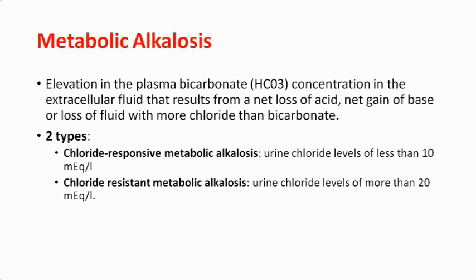Now coming to metabolic alkalosis. Metabolic alkalosis occurs when there is an elevation in plasma bicarbonate concentration in the extracellular fluid that results from either net loss of acid, net gain of base, or loss of fluid with more chloride than bicarbonate. So there are two types. One is chloride responsive metabolic alkalosis, where the urine chloride level is less than 10, and the other is chloride resistant metabolic alkalosis, where the urine chloride level is more than 20.